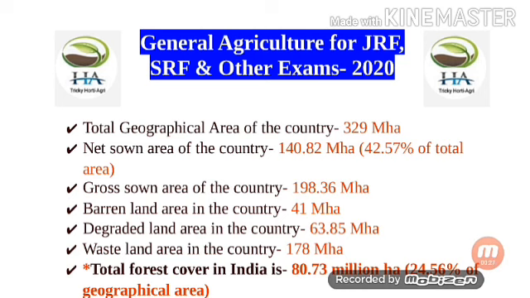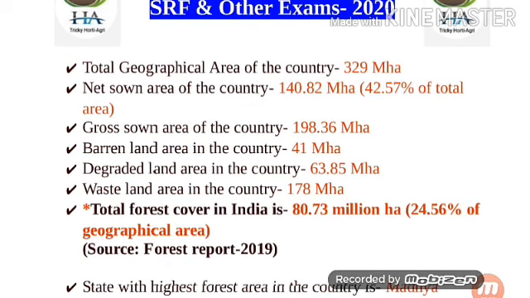So let's begin, guys. First point is total geographical area of the country. Answer is 329 million hectare.